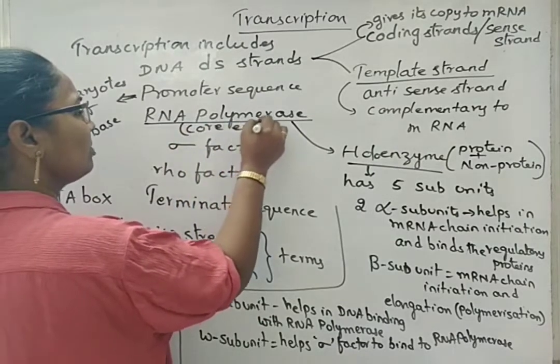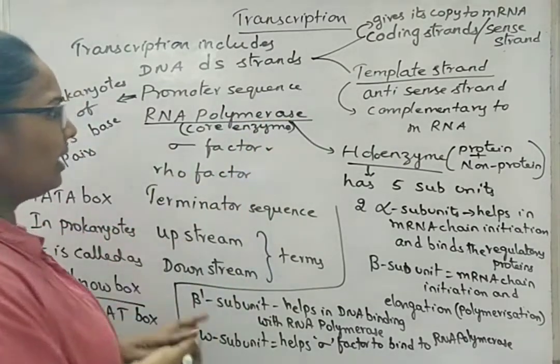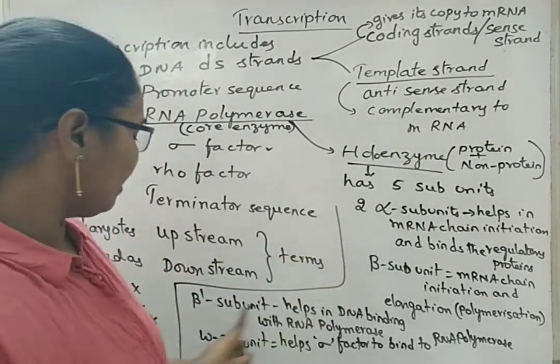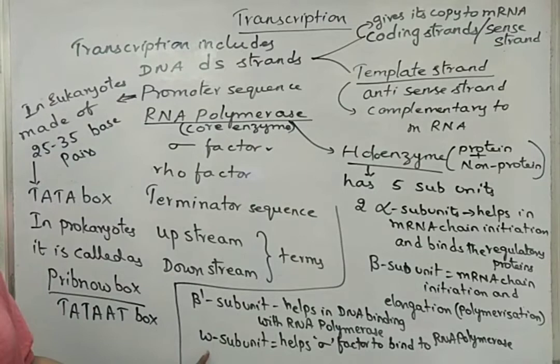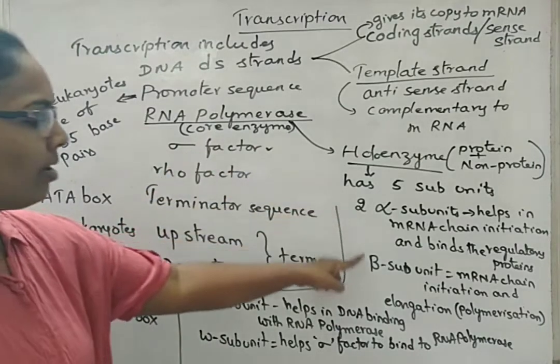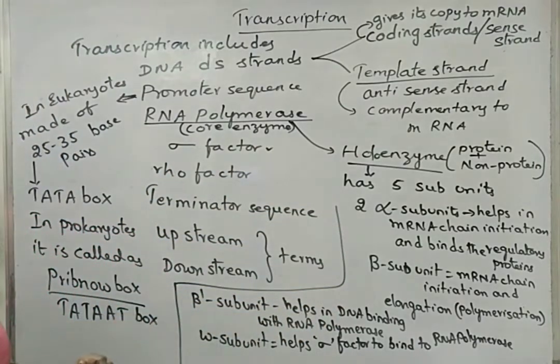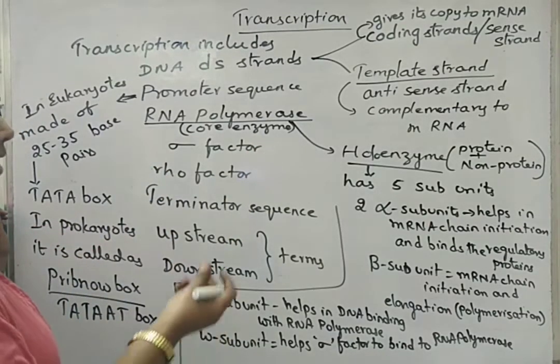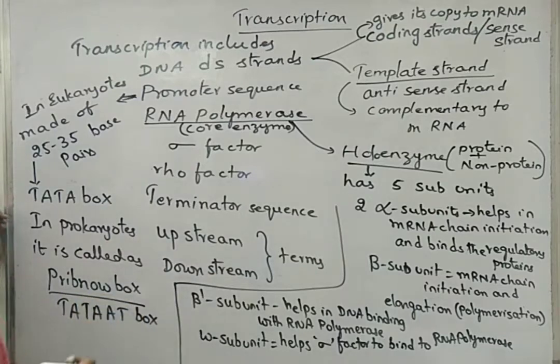Core enzyme can also be studied as having all these 5 subunits: 2 alpha, 1 beta, 1 beta prime and 1 omega subunit. Now sigma factor, which is responsible for initiation of the mRNA strand, will just initiate and then go off from the site of transcription.